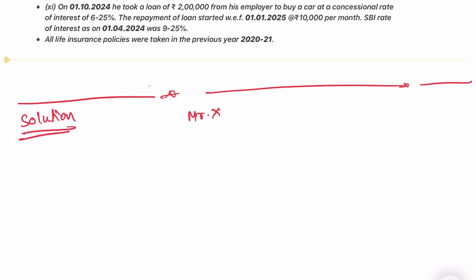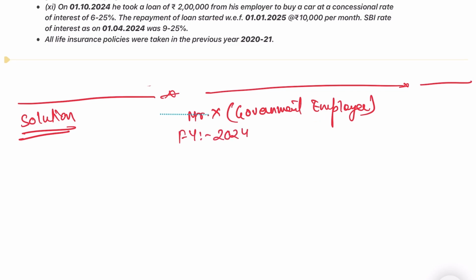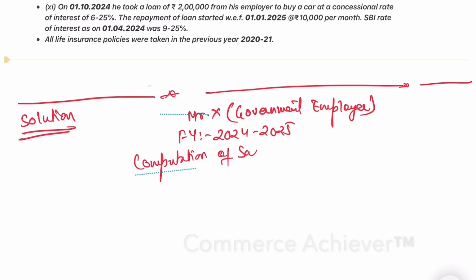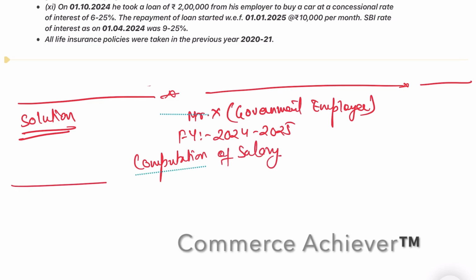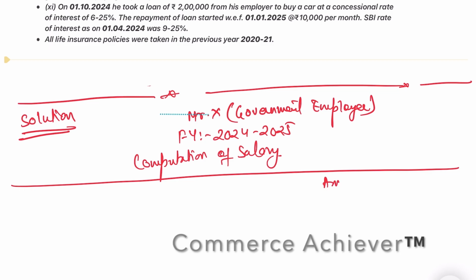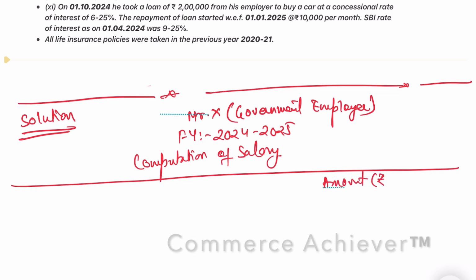We have Mr. X, and if you can see, Mr. X is a government employee. Okay, Mr. X is the government employee, and we are solving for the financial year 2024-2025. Okay, computation of salary income. Okay, so we will write the amount in rupees.